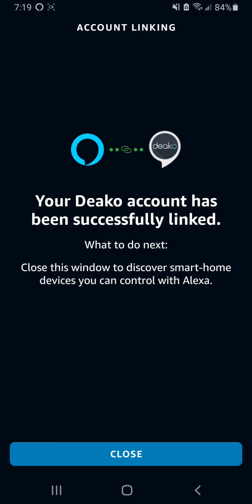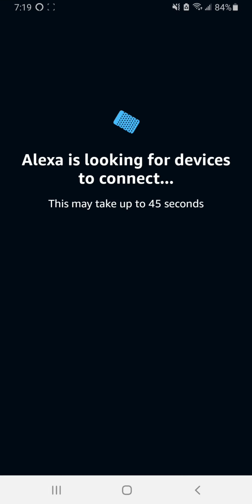Right, so it looks like the link has been set up. And so it's going to look for these devices. I already have them, I've already had them connected, so it's not going to find new devices. But in your case, since there won't be any current Deako devices on your Alexa app, it will find them.